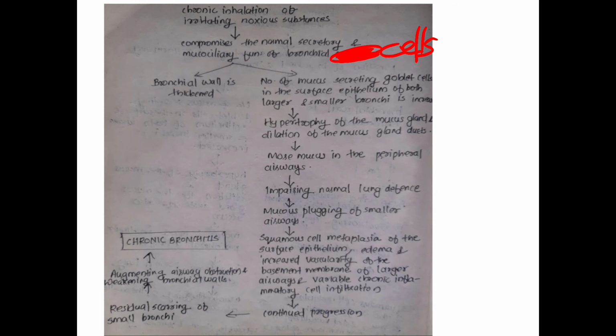So, continuation of this pathological progression leads to residual scarring of the smaller bronchi, which augments the airway obstruction, and weakening of the bronchial walls leads to development of chronic bronchitis.